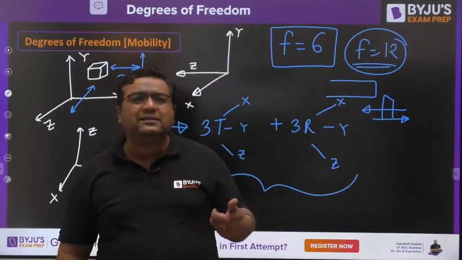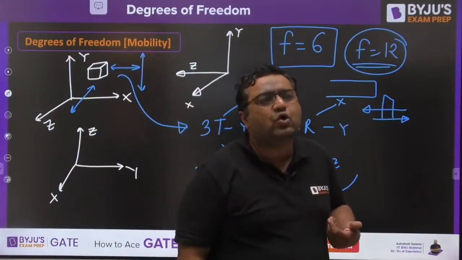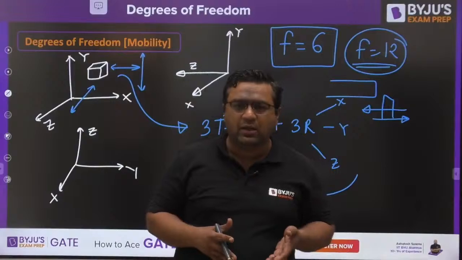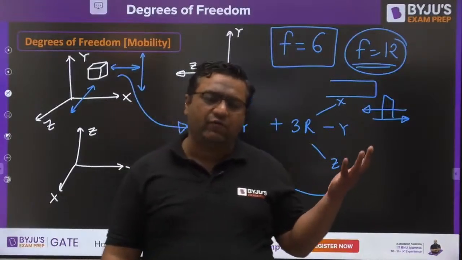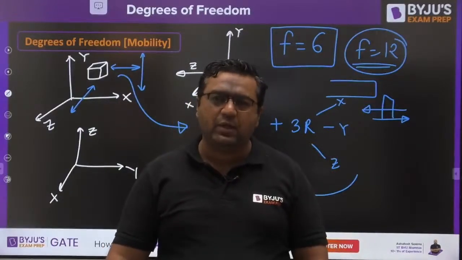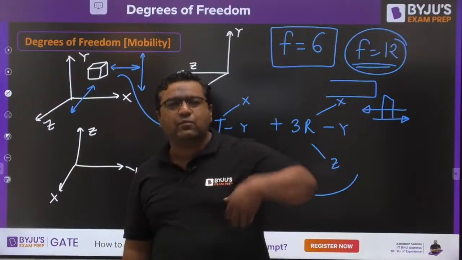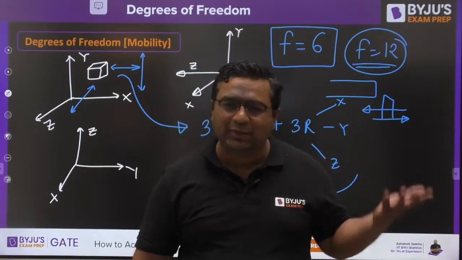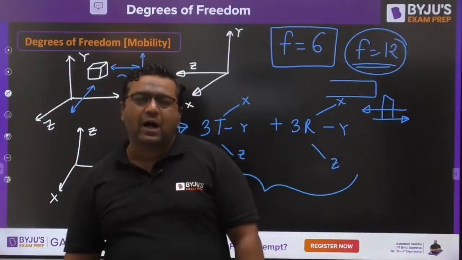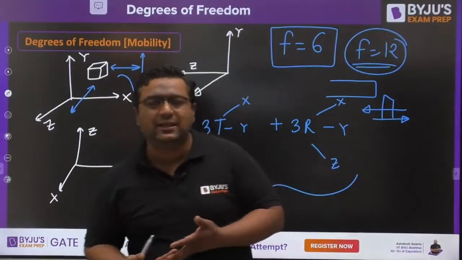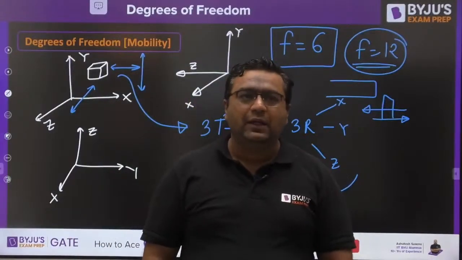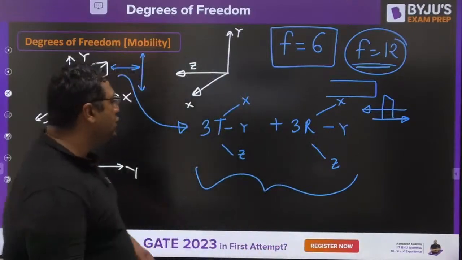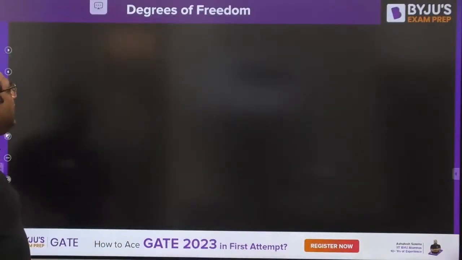Some of you may be thinking, sir, how would you know that the question is from production or theory of machines? My dear, if it would be from production, there is the topic jigs and fixtures, from where this question can come in degrees of freedom. So there you will find the options are more than 6 for such cases. Then you need to consider it 12 and assume it is from that topic. Otherwise, you need to consider it to be 6 only. Is it clear, guys? Please tell me. We are just about to complete the session, guys. So this is about degree of freedom of a link.